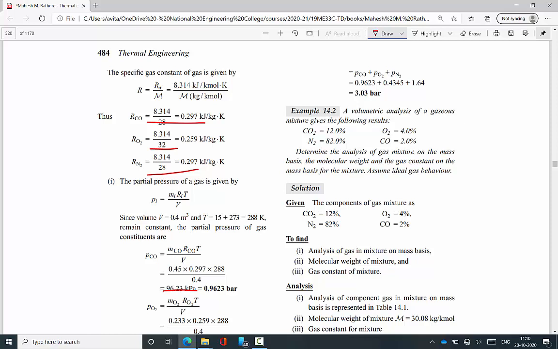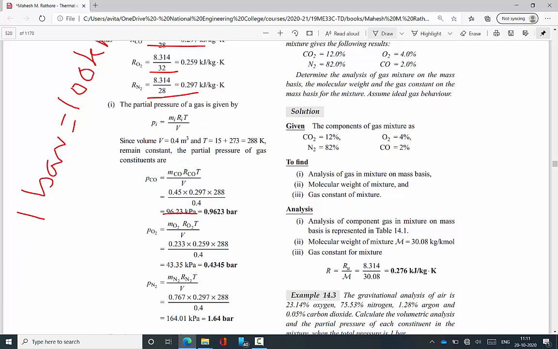With some unit conversion, we convert the unit of pressure into bar, which is 0.9623 bar. Unit conversion: 1 bar equal to 100 kilopascal. Therefore 96.23 kilopascal is 0.9623 bar. Then next, the partial pressure of O2, with the same formula, mO2 RO2 into T divided by V, we get 43.35 kilopascal, which is 0.4335 bar with this unit conversion.